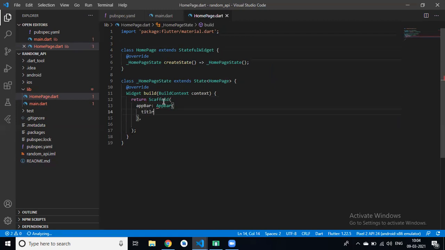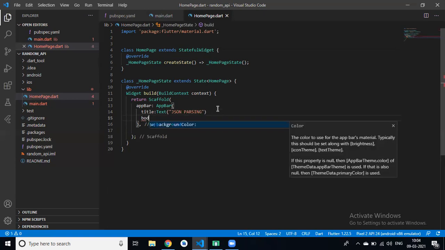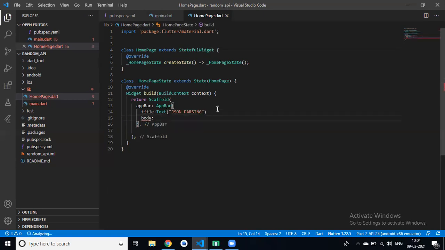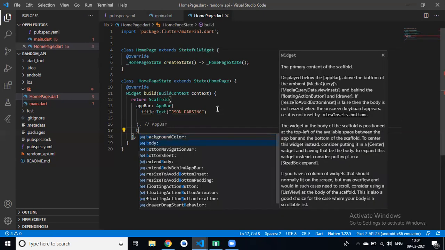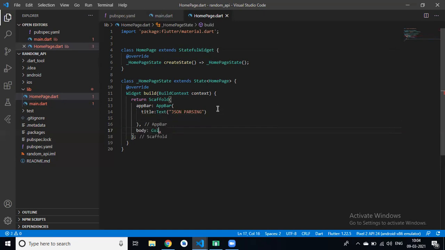In title property we have a text widget, JSON parsing. In that we have a body widget. In body widget we have a container.